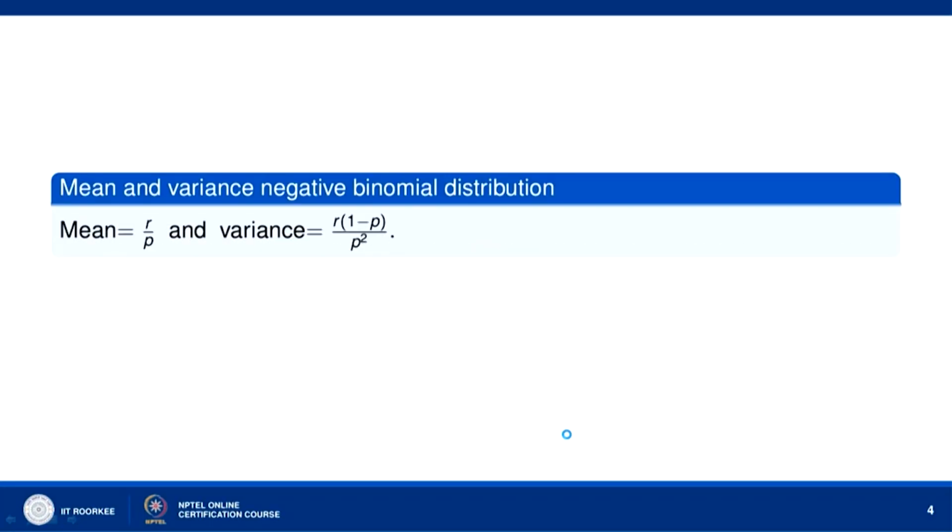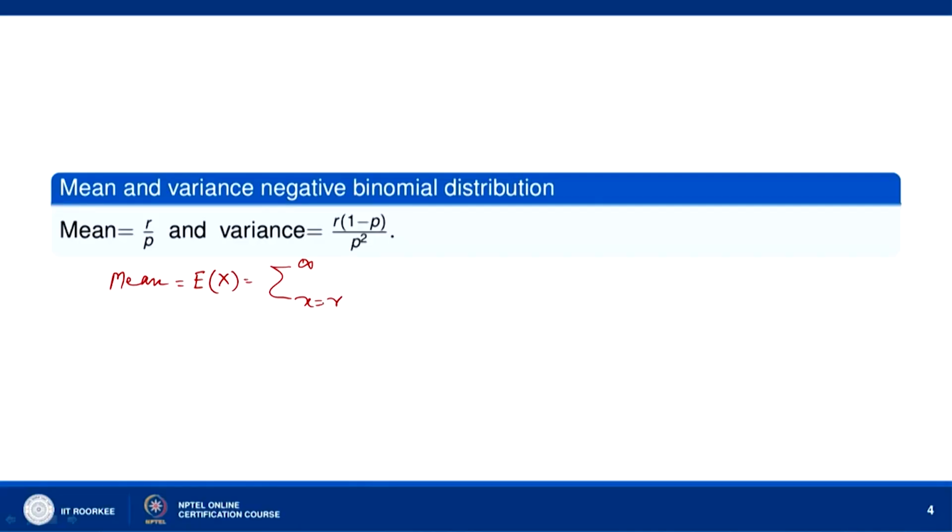Now, let us discuss the mean and variance of the negative binomial distribution. The mean, or expected value, of the random variable x is equal to the sum over x equal to r to infinity, because suppose x trials are performed to get the r successes, where the rth success comes in the xth trial.